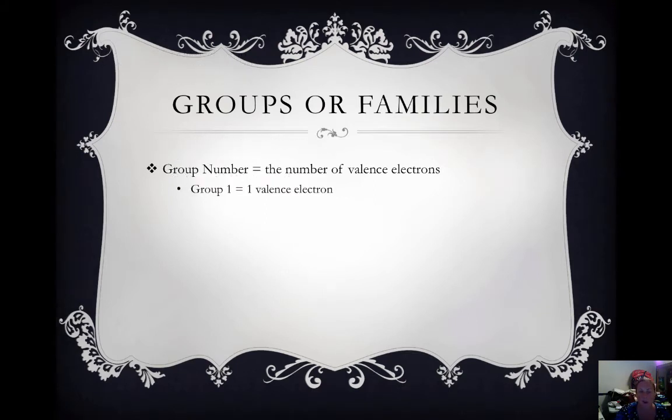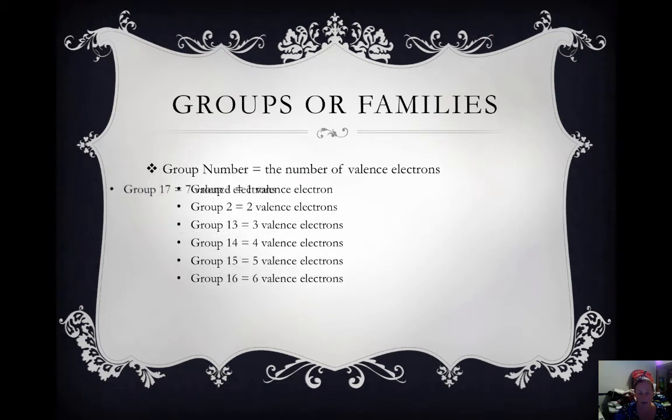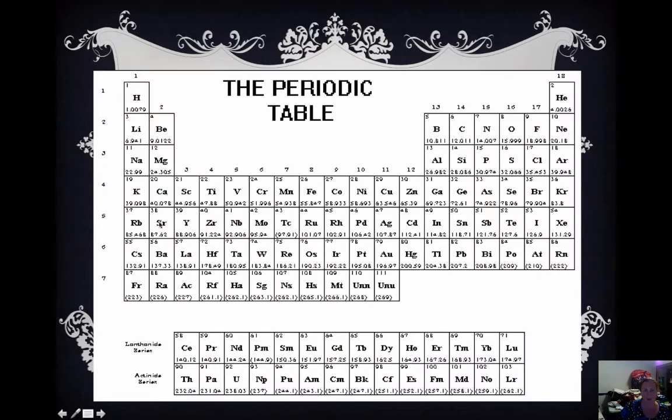For example, group 1 has 1 valence electron. Group 2 has 2 valence electrons. Group 13 actually has 3 valence electrons. Group 14 has 4 valence electrons. Group 15 has 5 valence electrons. Group 16 has 6 valence electrons. Group 17 has 7. And group 18 has 8. So you can definitely see the connection between the group number and the number of valence electrons. Okay, so our groups, 1, 2, 3, and then we skip to 13, 14, 15, 16, 17, and 18. Our group numbers correlate to the number of valence electrons.